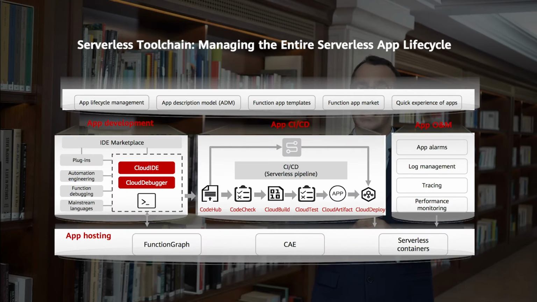The serverless toolchain provides the following advanced capabilities. For app development, Cloud IDE is ready to use. It allows full link tracing and commissioning across clustered serverless apps. Code breakpoints, stack viewing, tracing topology, and hot code replacement are supported. For release and operation and maintenance monitoring, serverless lightweight DevOps capabilities are available.